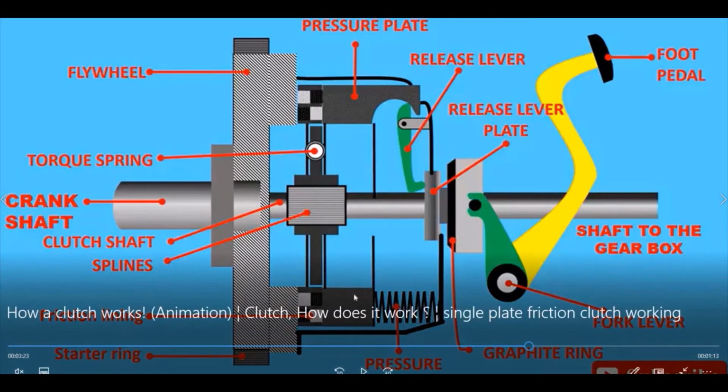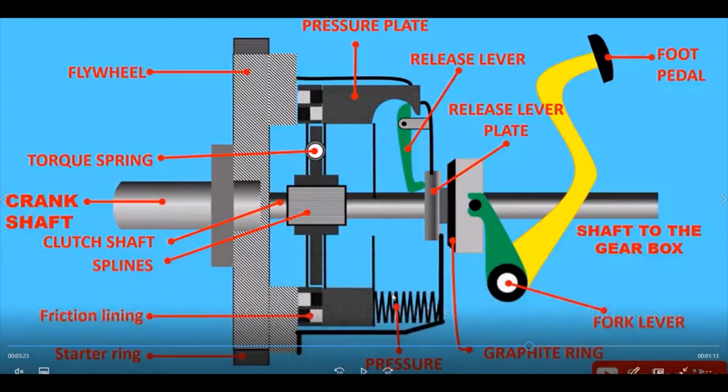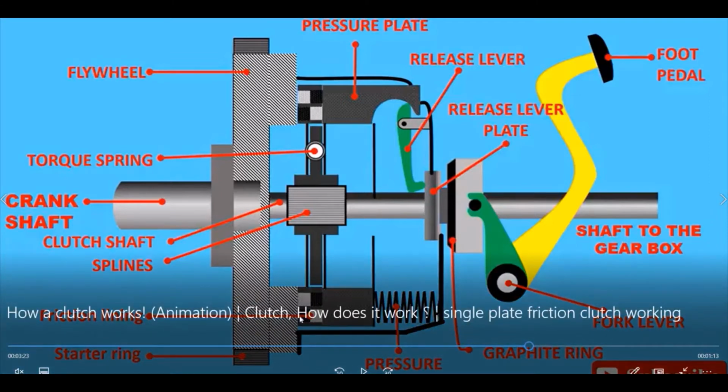This is a single plate clutch, and for the multi plate clutches, you'll be having a greater number of plates. If you increase the number of plates, you have more uniform transmission of your power, which absorbs more vibration and all those things. So here you have your friction lining majorly, because this comes under the friction clutch.